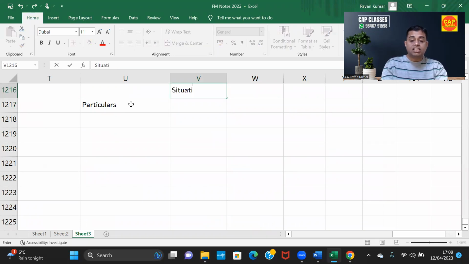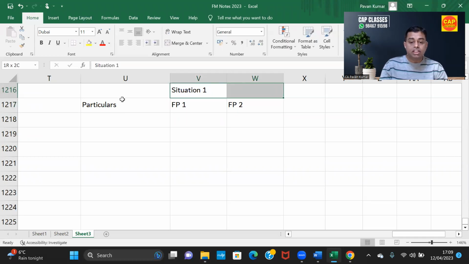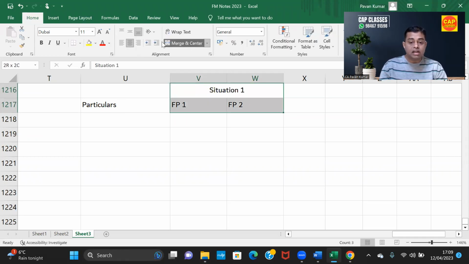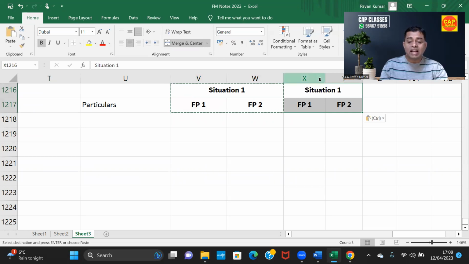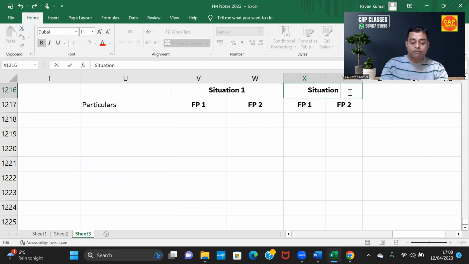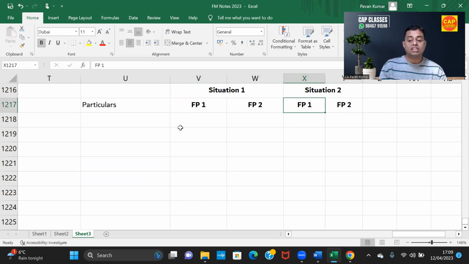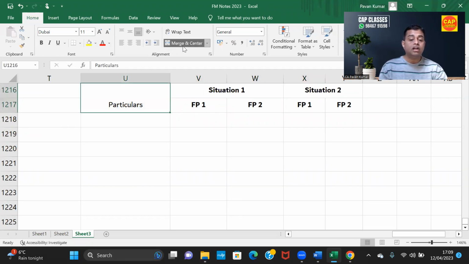Particulars. We'll take situation 1 under that financial plan 1 and financial plan 2, and situation 2 under that again financial plan 1 and financial plan 2. So this is how we solve the problem. This is our solution pro forma.